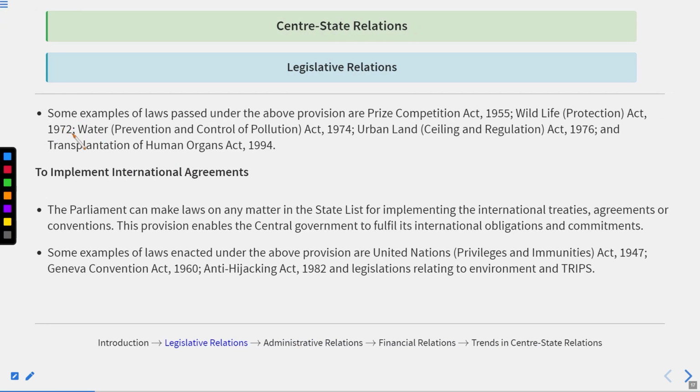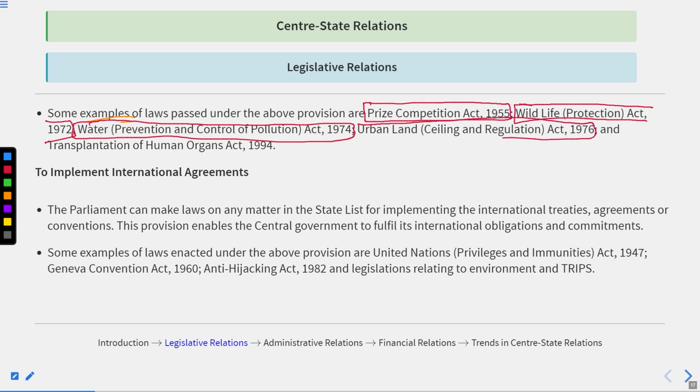Some examples of laws passed under the above provisions are the Prize Competition Act 1955, Wildlife Protection Act 1972, Water Prevention and Control of Pollution Act 1974, Urban Land Ceiling and Regulation Act 1976, and Transplantation of Human Organs Act 1994.